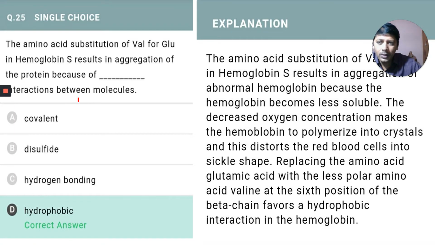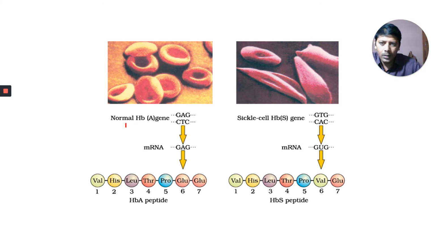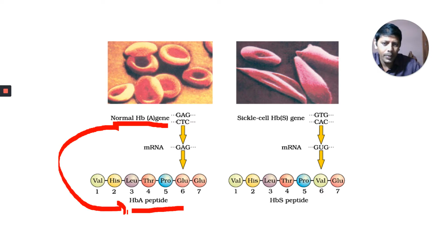Because of dash interactions between the hemoglobin molecules, there will be aggregation of protein molecules. Hemoglobin is a protein. Here is S hemoglobin, sickle cell hemoglobin. Observe here, this is the normal HbA gene which codes for normal HbA peptide, and this is the sickle cell HbS gene which codes for sickle cell HbS peptide.